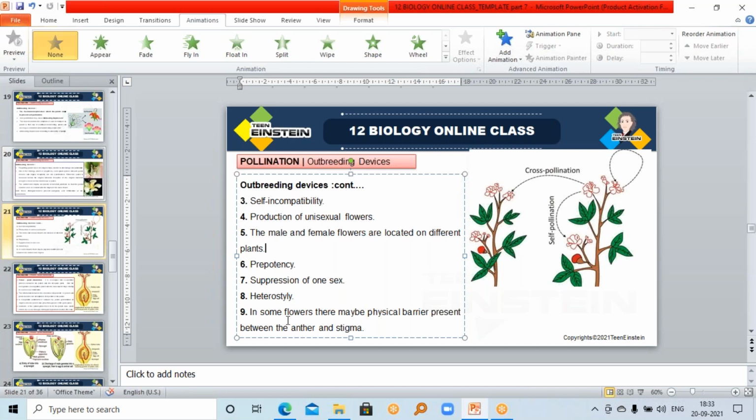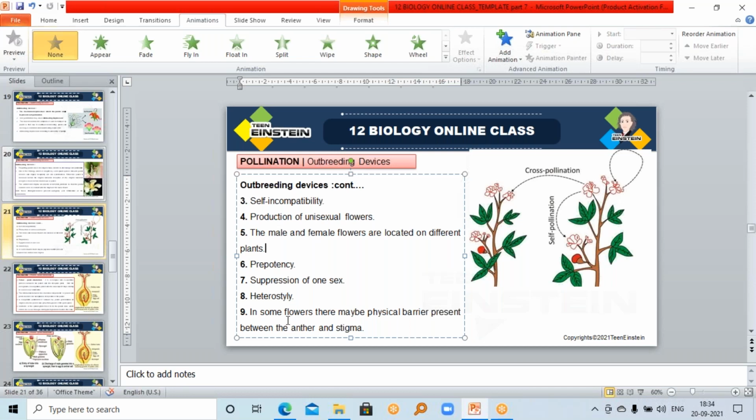In calotropis, the pollen grains are present inside a sac-like structure. It is called pollinium. Inside this only the pollens are present. It is called pollinium, and a mass of pollen grains is produced from a single anther.